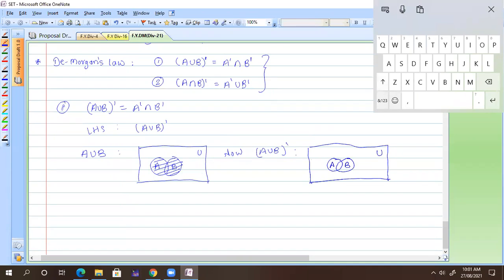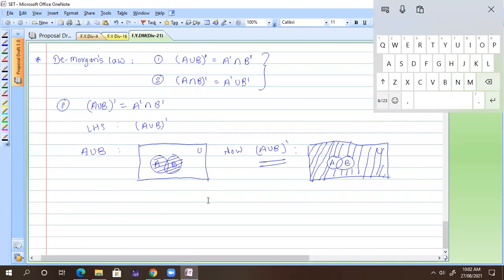So what I want now is its complement. This is A union B, but I want its complement. Its complement is nothing but the outer part of A and B, which belongs to the universal set. So all of this comes here, like that. So you can draw it. This is my LHS. Is it okay? Clean and clear to everyone? Yes, sir.